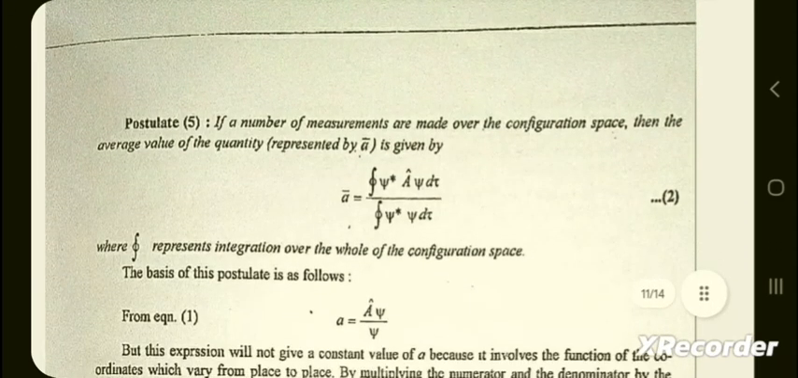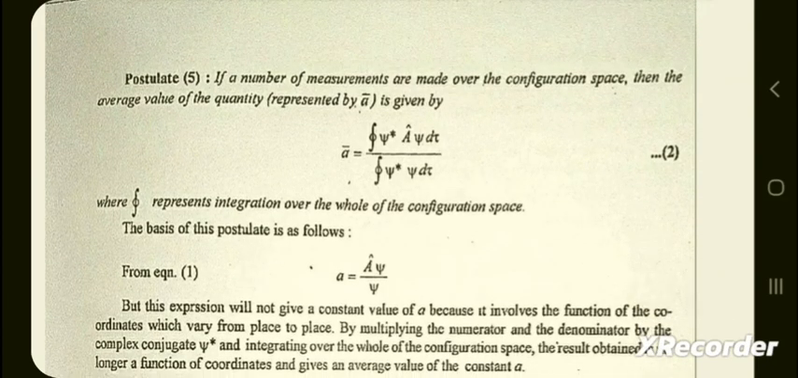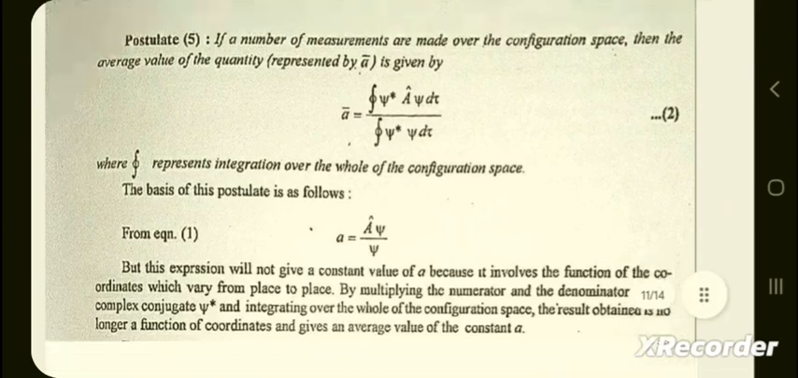Postulate 5. If a number of measurements are made over the configuration space, then the average value of the quantity represented by A bar is given by A bar is equal to integral of psi star A psi d tau divided by integral of psi star psi d tau, where the integral represents integration over the whole of the configuration space. The basis of this postulate is as follows.